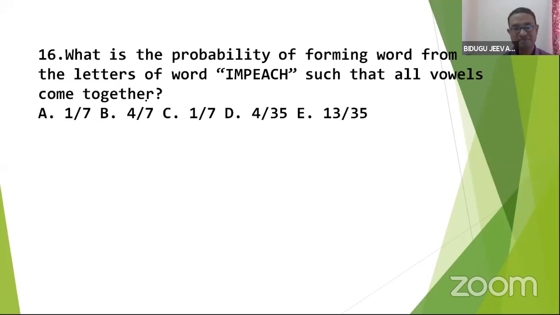Excellent problem, which comes under probability. Can you please share the answer?